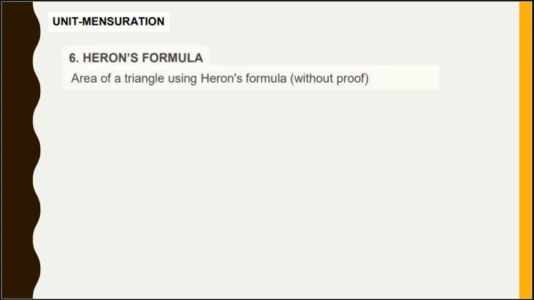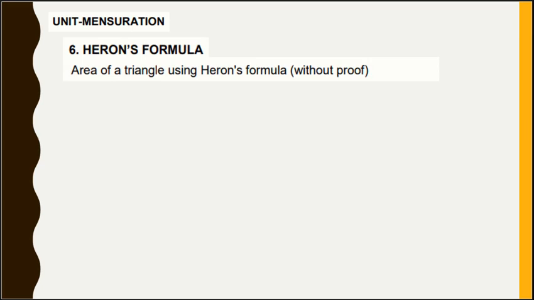Here in mensuration you had 2 chapters in the syllabus. Of the 2 chapters, the first one, Heron's formula, comes in the first term, and surface areas and volumes will come in the second term. That means I have already covered the chapter Heron's formula, and even the second term syllabus, surface areas and volumes, from the same unit, mensuration.